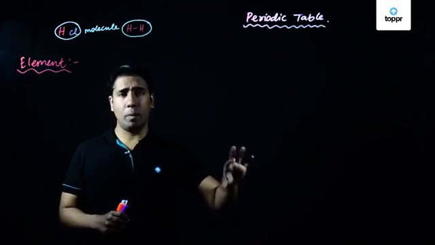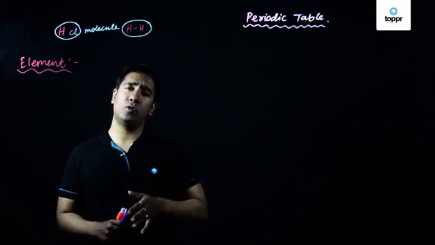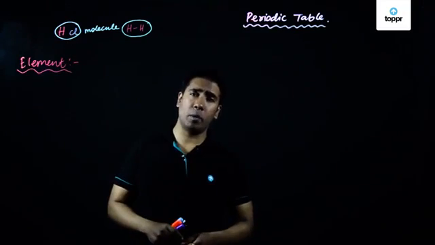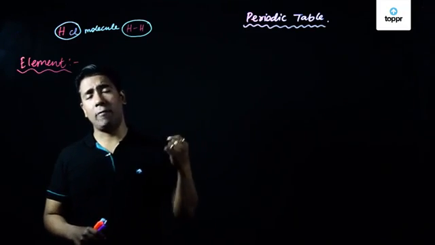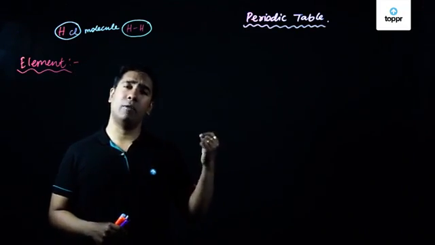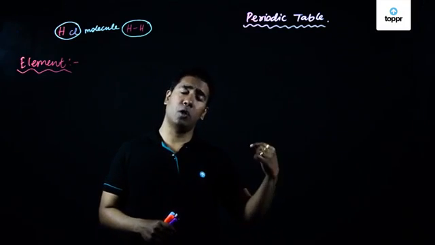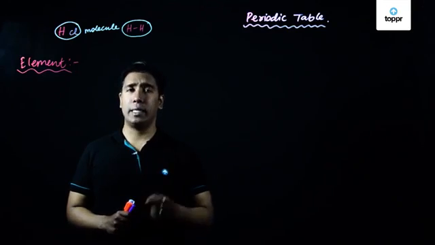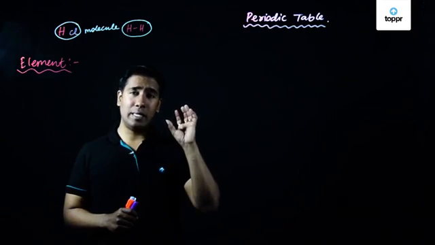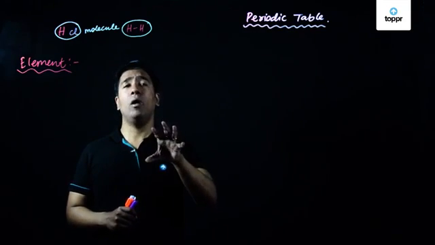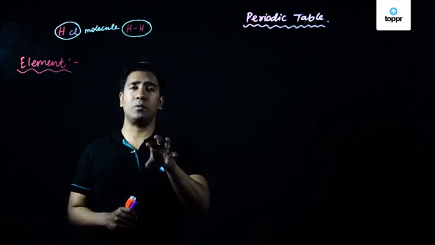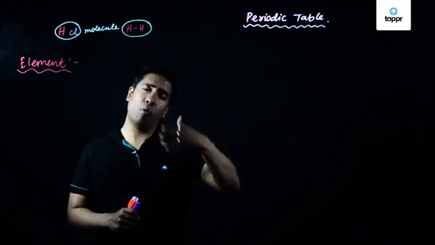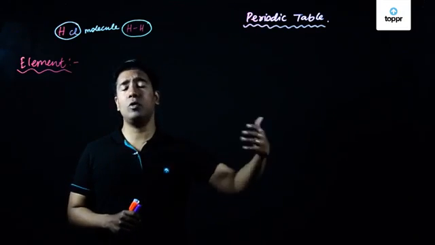but in that compound we can have n number of molecules present. We can have one molecule of a compound, one molecule of hydrogen chloride compound, we can have two molecules, five molecules, ten molecules, a hundred molecules, we can have thousands, lakhs, crores of molecules of the compound. So that compound is the name of that particular substance, right? And for that compound, you can take as many molecules as you want.